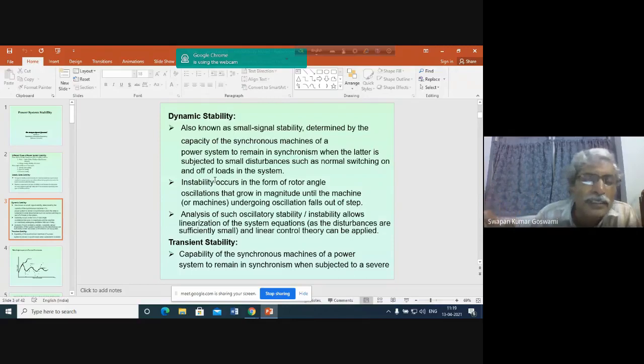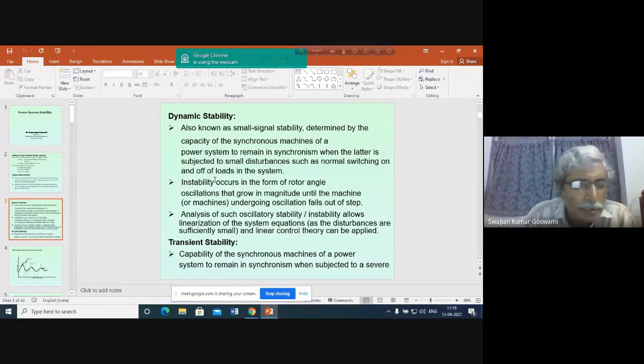So how do we differentiate between steady state stability and dynamic stability? Steady state stability is of theoretical interest only, because we assume that even if there are changes in the system demand, the change is so small that we can ignore any oscillation of the generator rotor. That means the variation of delta is smooth, but actually this does not happen.